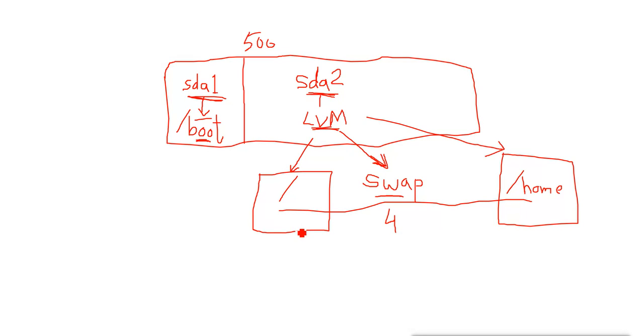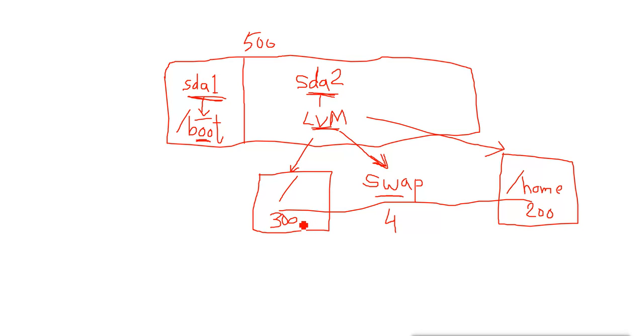Then from this 500 GB it creates the maximum size. Let's say one half will go to home, 200 GB will go for home, and all the remaining space will go for the /. Let's say 300 GB, since 4 GB is small. Now it is selected automatically. It is not giving you the option to select what size you want.